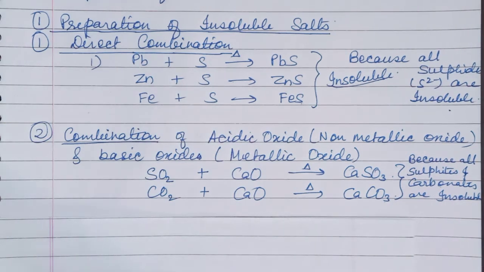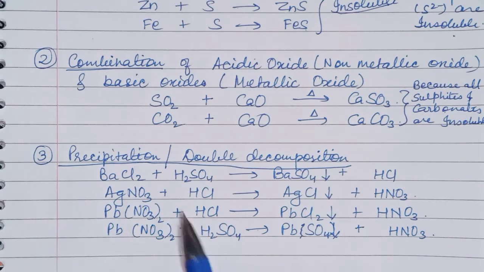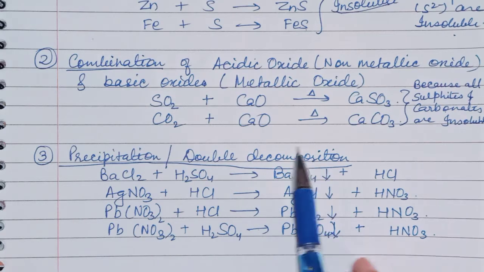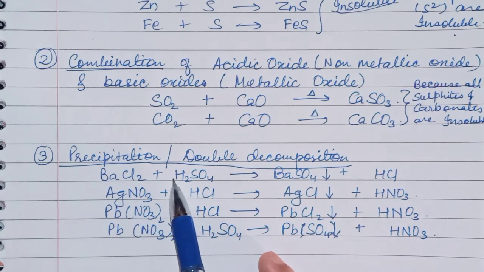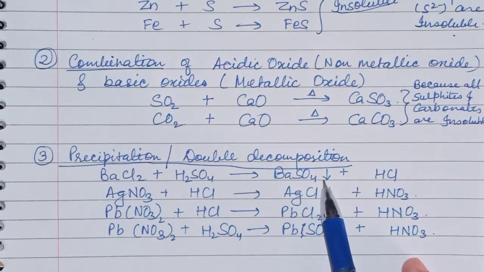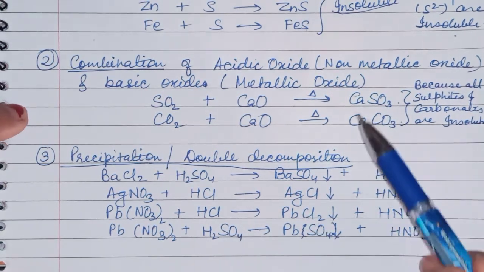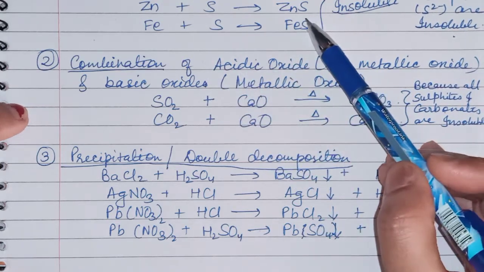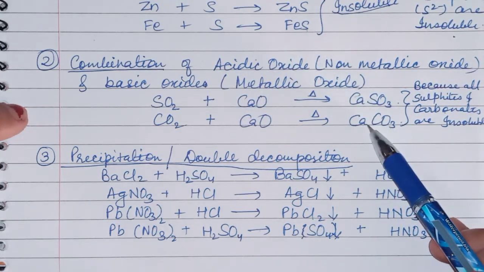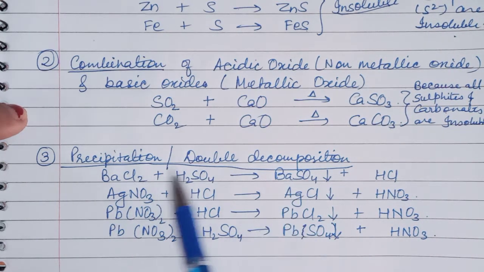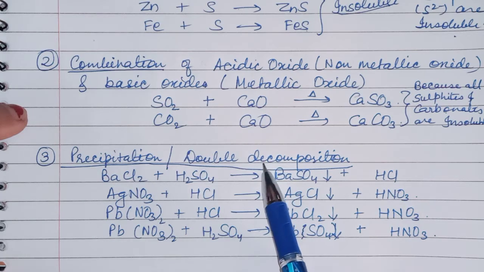Now the third method is important for you: precipitation or double decomposition. Children, you all know what double decomposition is? Interchanging of ions. Okay, and precipitation means whenever an insoluble solid is forming in a solution, you can say it is a precipitate. Now for the salt which is insoluble, except sodium sulfide and carbonate sulfates, the process will be a precipitation reaction for the preparation of insoluble salt.